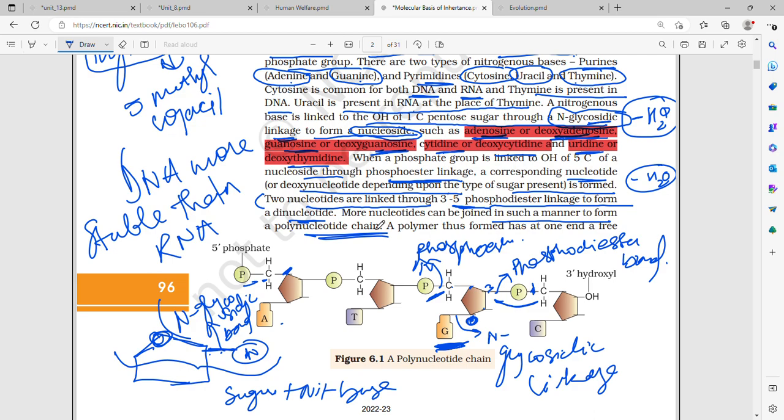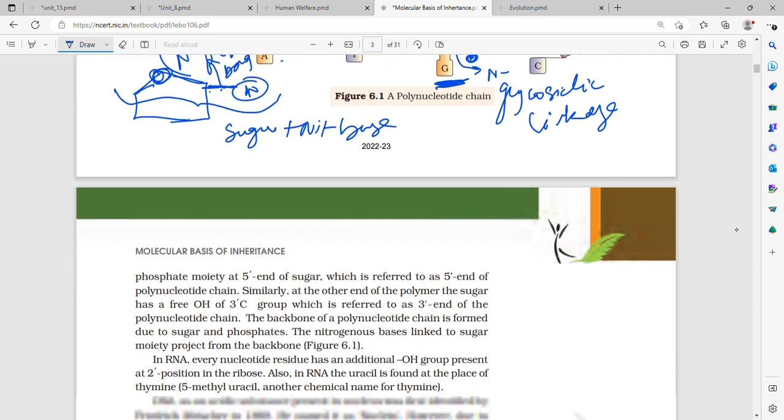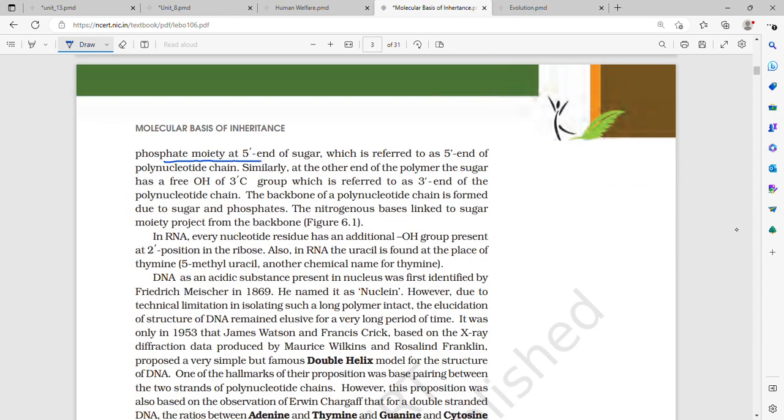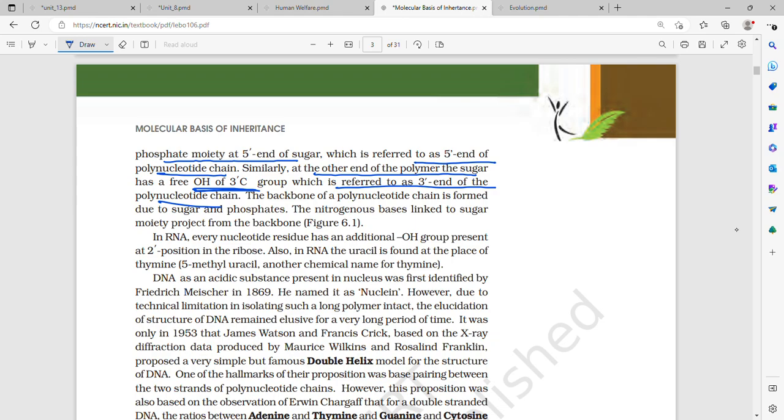So therefore the polymer formed has one end free: one end will have a free phosphate group, if you see from 5' to 3'. In one part you will have a free phosphate group, and in the other part you will have a free OH group. The free phosphate moiety at the 5' end is referred to as the 5' end of the polynucleotide chain. Similarly, at the other end of the polymer, the sugar has a free OH at the 3rd carbon, which is referred to as the 3' end of the polynucleotide chain.